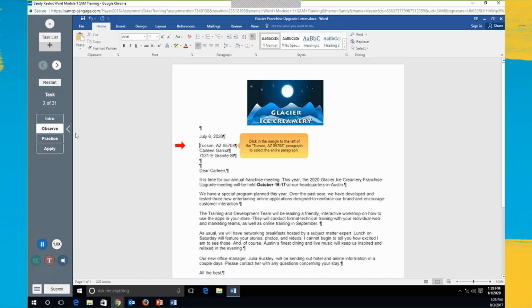Margin to the left of the Tucson AZ 85708 paragraph to select the entire paragraph. Move the pointer over the selected text, press the left mouse button, drag the paragraph to the blank line after the street address, and then release the mouse button. The paragraph now appears in its proper location.